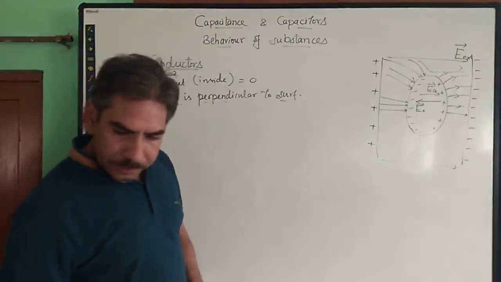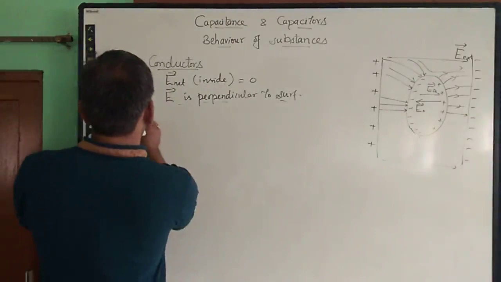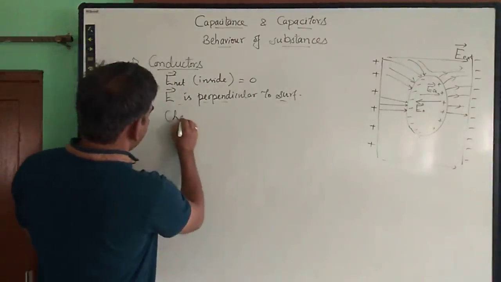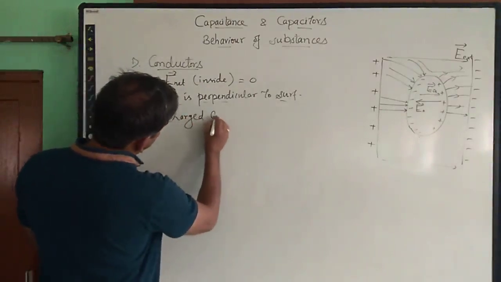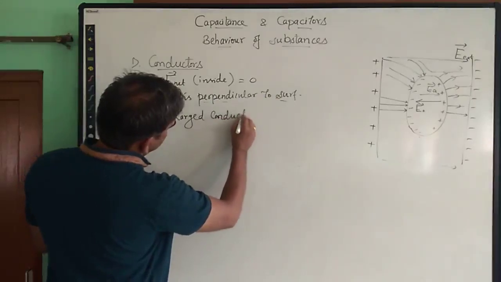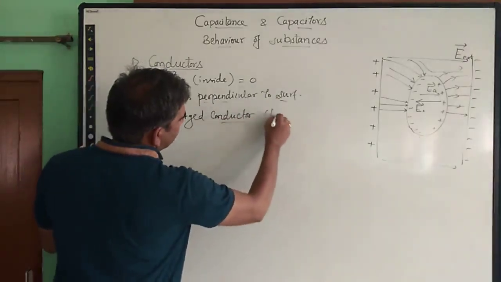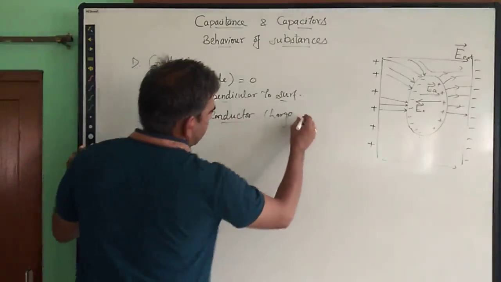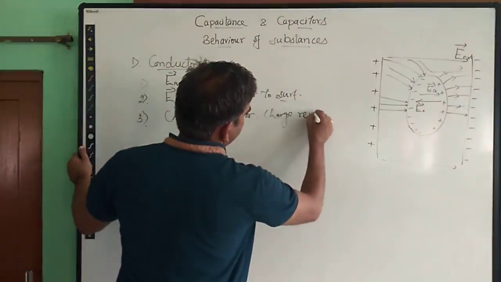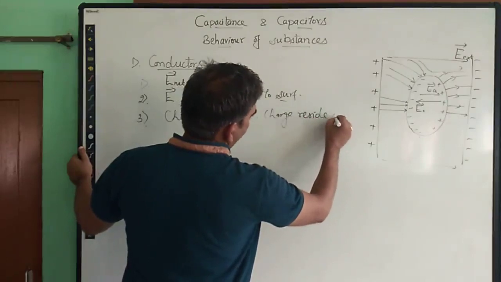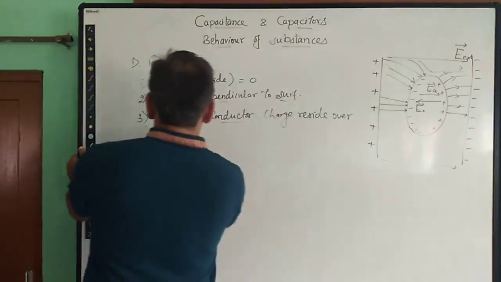Another property: in case of a charged conductor, if there is any charged conductor, then charge resides over the surface.